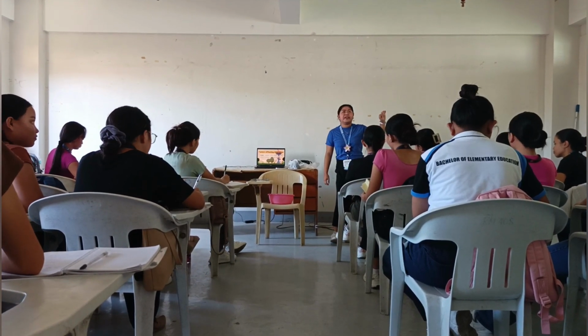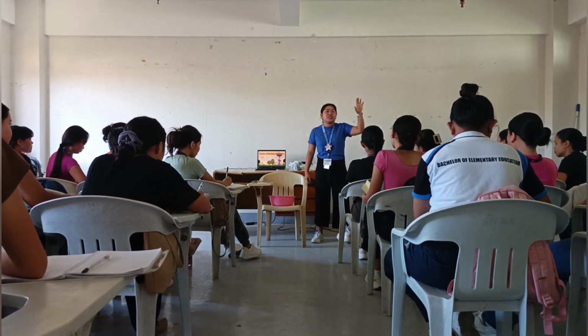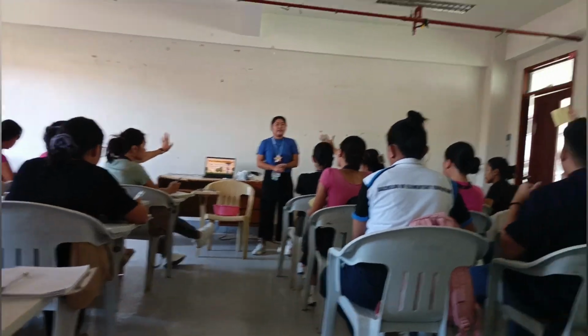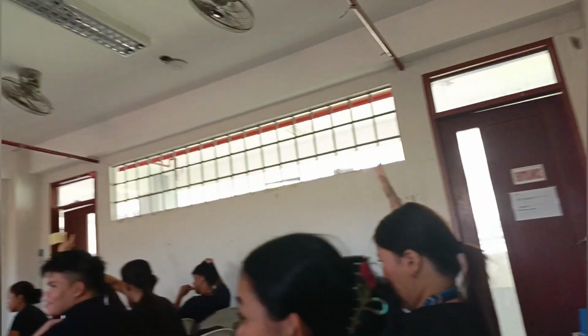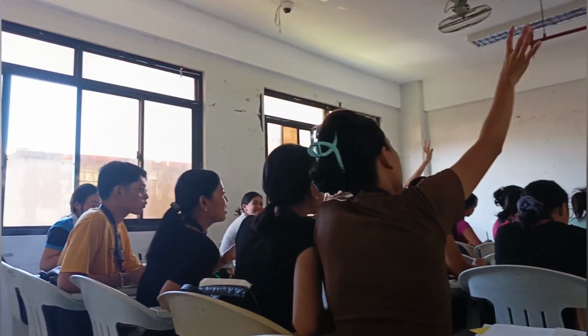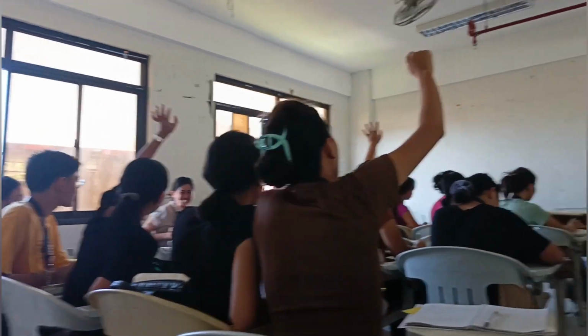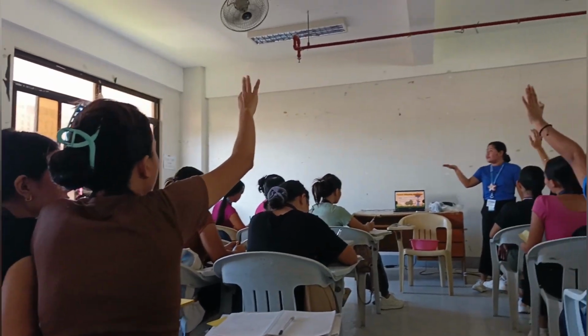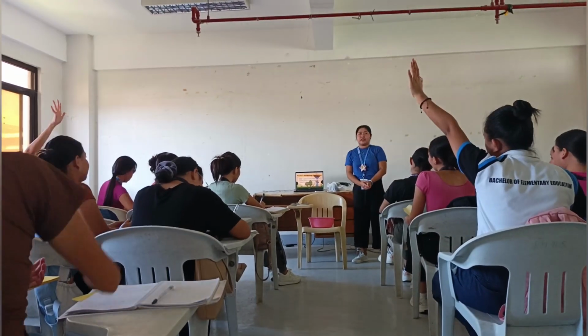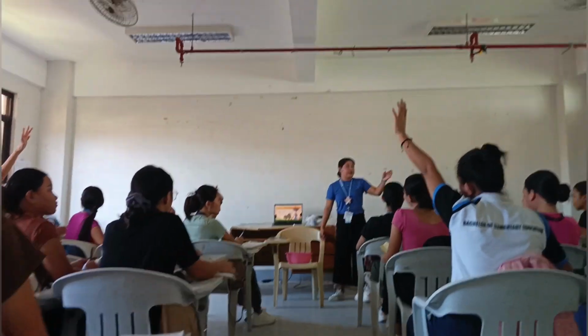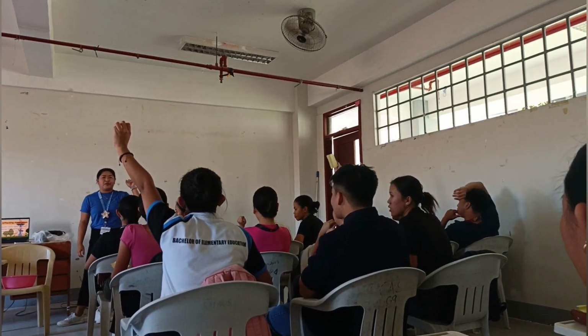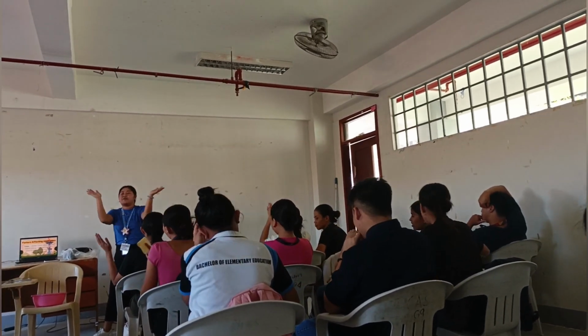So can you give me any other dark colors? Yes, Katrina. Black. Yes, black. Yes, Kaisa. Red, teacher. Yes, red. Angel. Violet. Yes, violet. Another one. Brown. Yes, Nello. Wow, then give yourself 5, class.